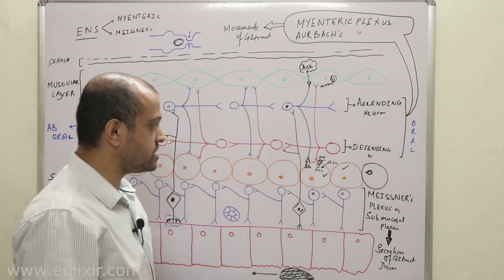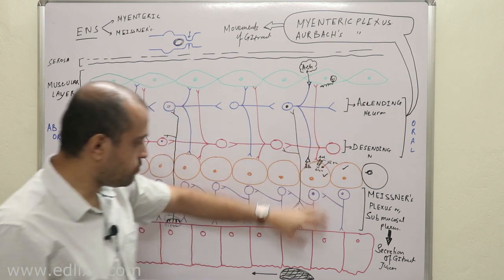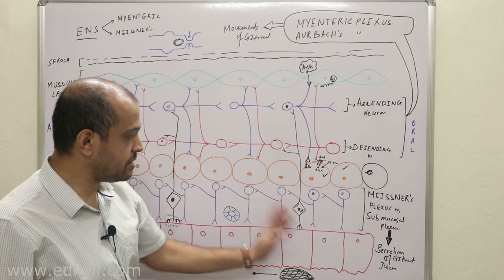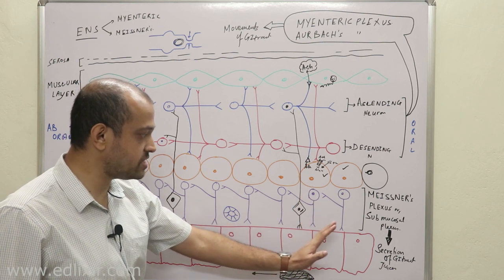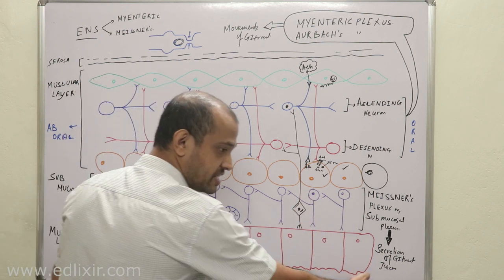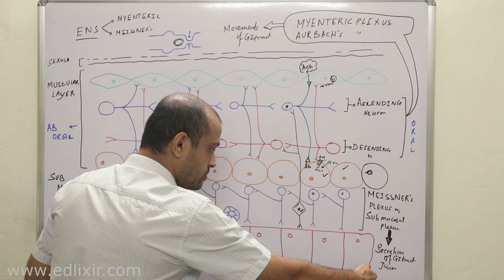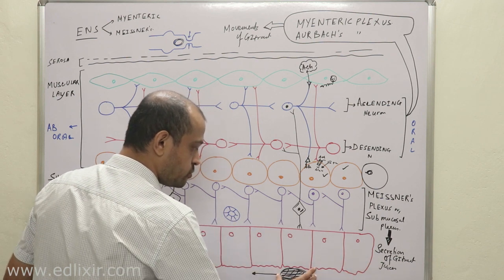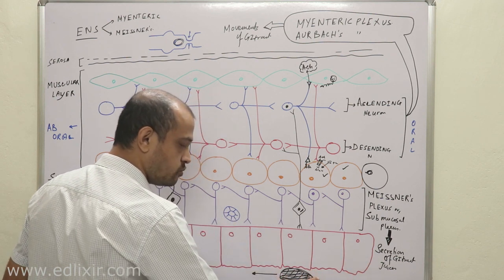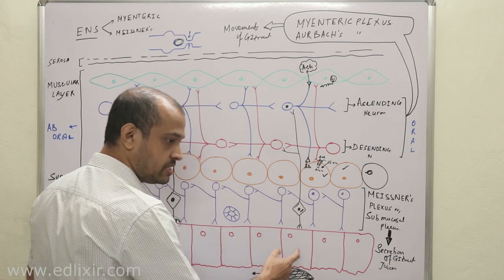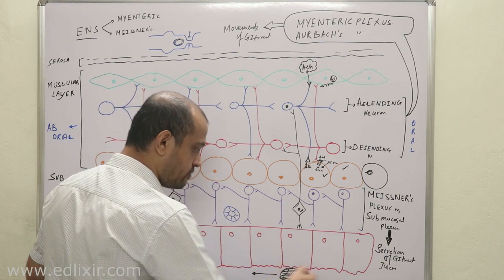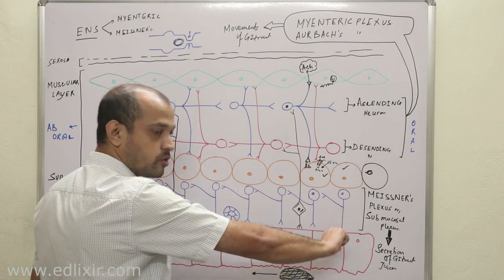Whenever a food bolus is present, the portion of the GI tract where the food bolus has come will undergo contraction.